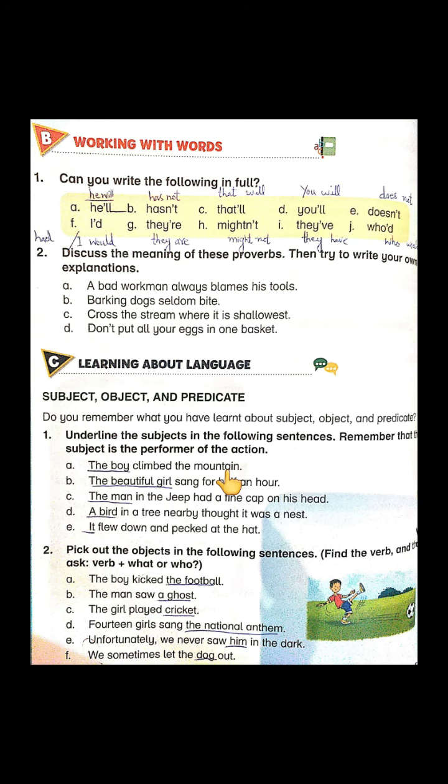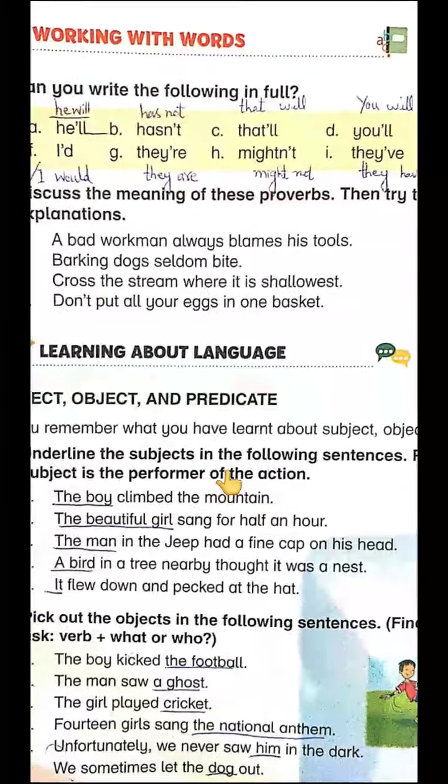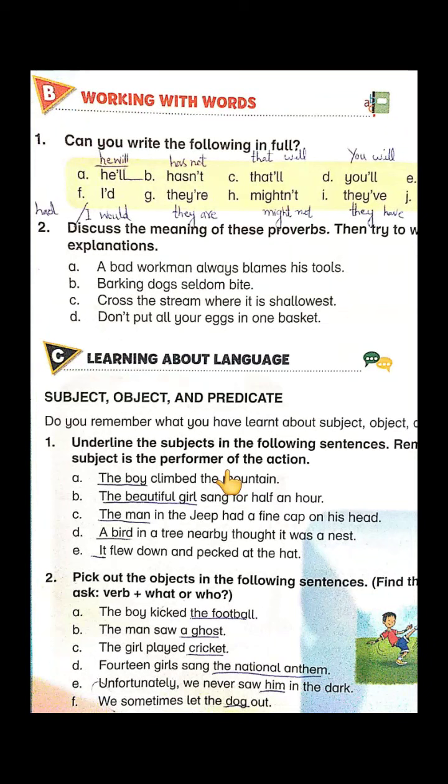So first, in this exercise, they want us to only talk about subject. So what is subject, students? What have you in your mind? As they have also told, this is the performer of the action. So the subject of the sentence is the person, place, thing or idea that is performing the action.